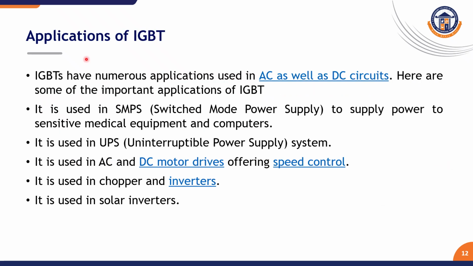Next, the applications of IGBT. It has numerous applications. It is used in AC as well as DC circuits. It is used in switch mode power supplies to supply power to sensitive medical equipment and computers. It is used in UPS. It is used in AC and DC motor drives offering speed control. It is used in choppers and inverters. It is used in solar inverters.